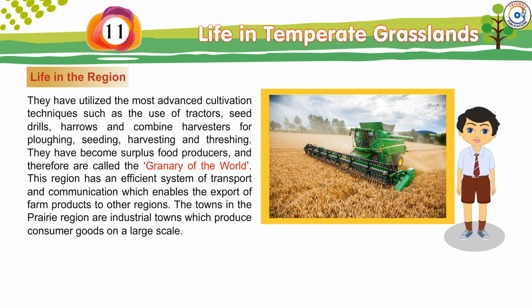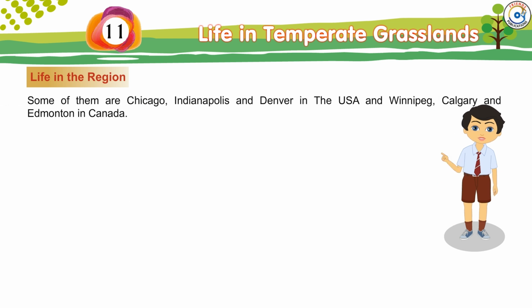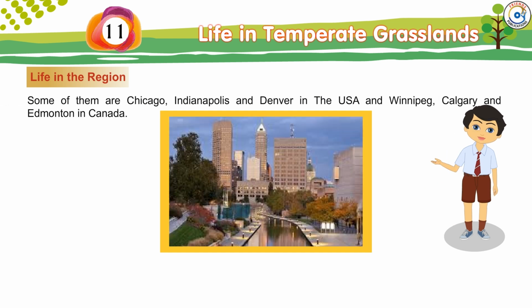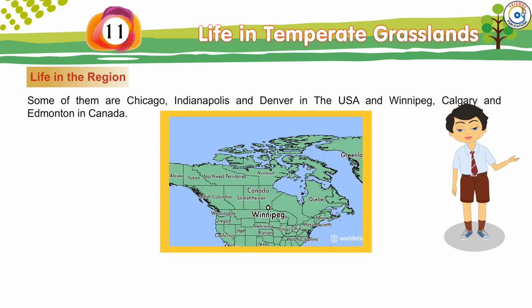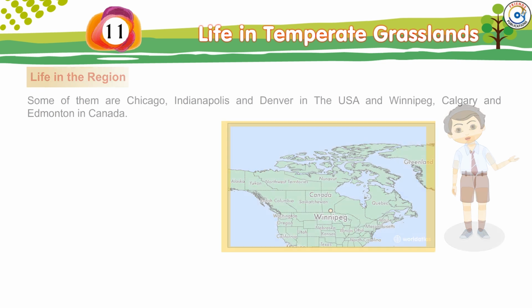This region has an efficient system of transport and communication which enables the export of farm products to other regions. The towns in the prairie region are industrial towns which produce consumer goods on a large scale. Some of them are Chicago, Indianapolis, and Denver in the USA, and Winnipeg, Calgary, and Edmonton in Canada.